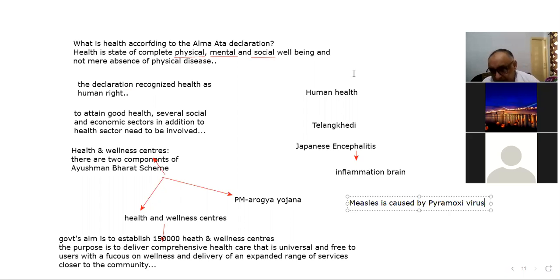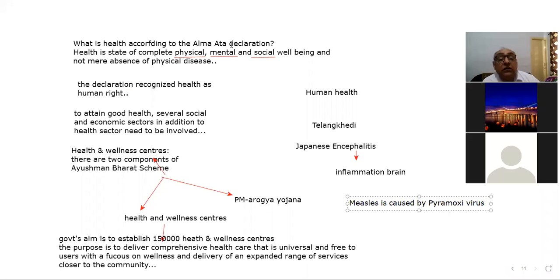But the question can be asked: which among the following institutions has been authorized or appointed as the National Monitoring Center of Coronavirus in India?